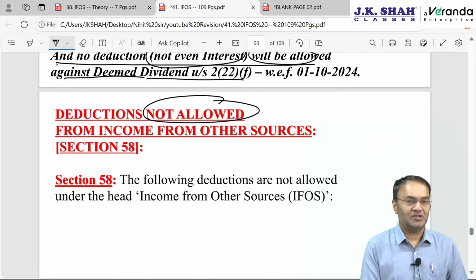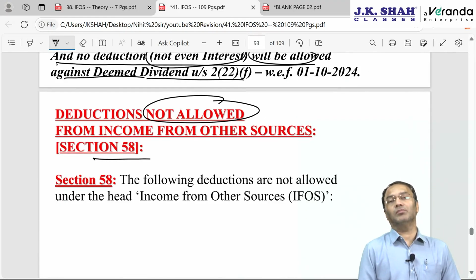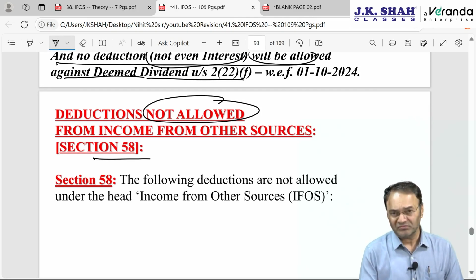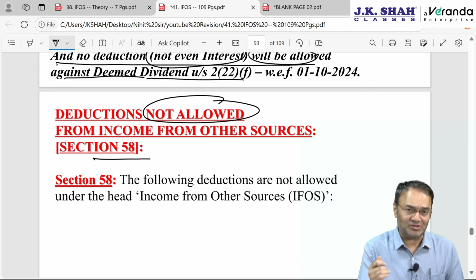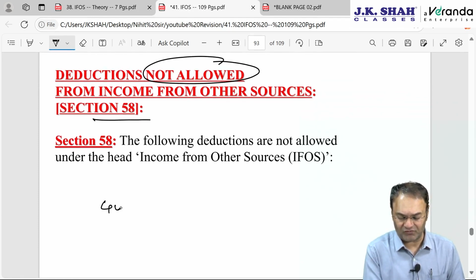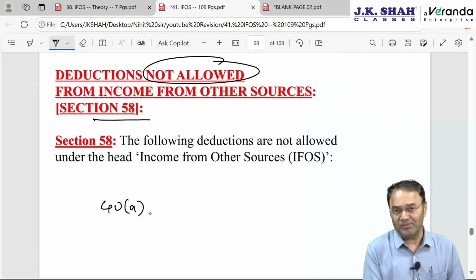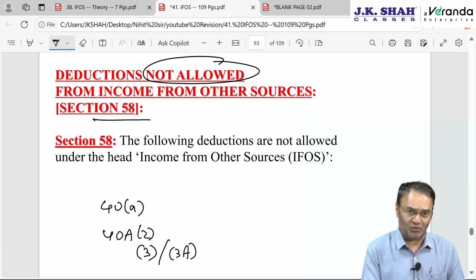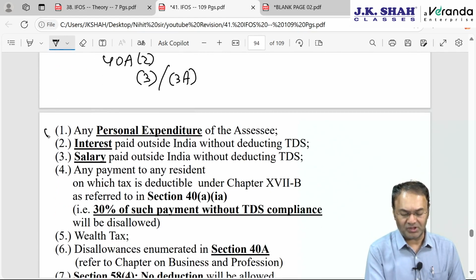Deductions not allowed. Section 58, primarily you need to remember personal expenditure not allowed, capital expenditure not allowed. Then whatever we discussed in PGBP chapter, some of them are reproduced here. Section 40 clause A, that is payment made without TDS, 30% or 100% will be disallowed. 40A subsection 2, excessive payment to relative will be disallowed. 40A3 and 3A, cash expenditure exceeding 10,000 in one single day to one single person will be disallowed. Personal disallowed, capital expenditure was disallowed.